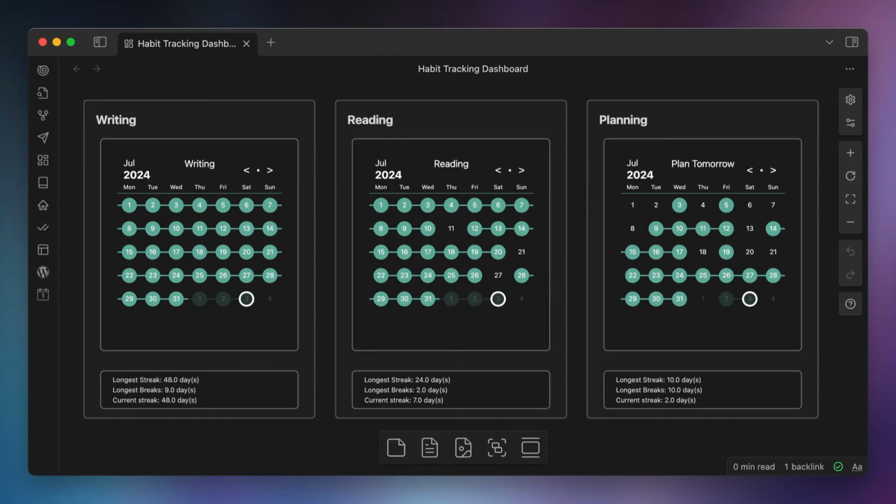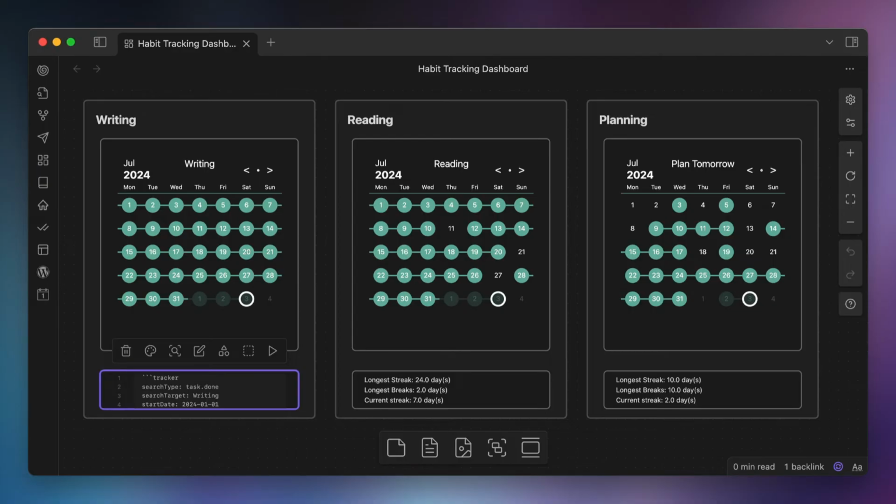But there are a few other data points that I find helpful, so I've actually got another code block below this, which shows my longest streak, my longest break, and the length of the current streak. So here's the code snippet for this block, and again, let's talk through how to set this all up.